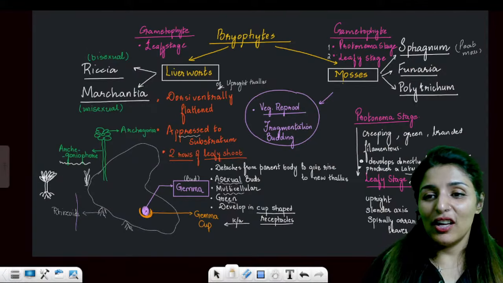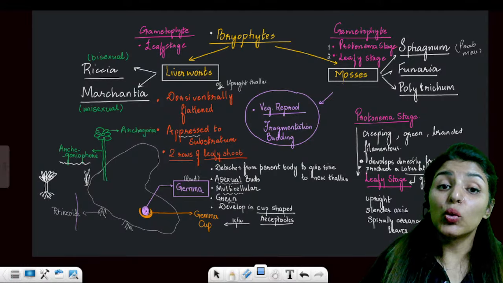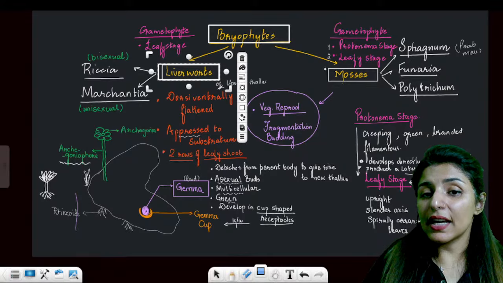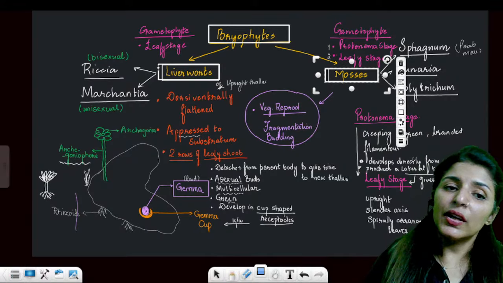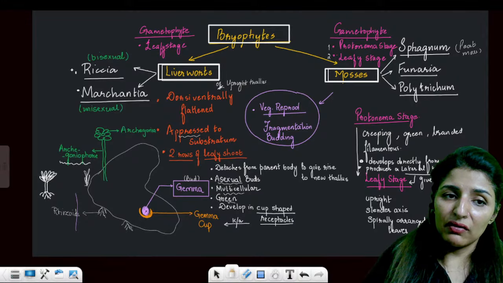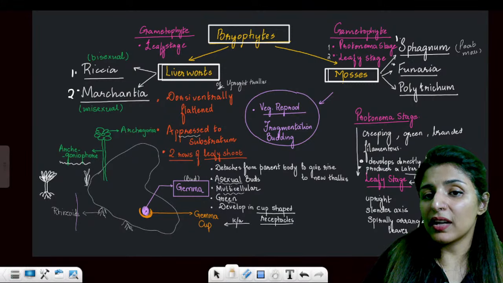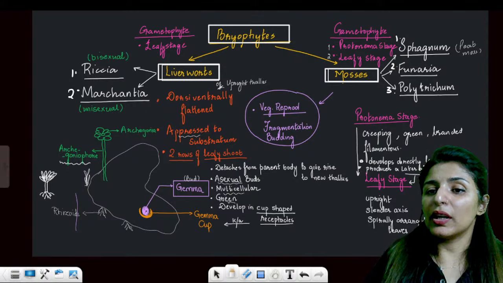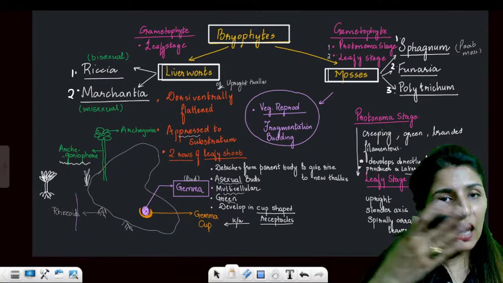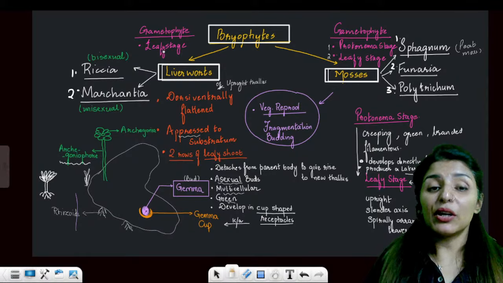Moving on, bryophytes are of two types. We have read that bryophytes are of two types. One are liverworts, second are mosses. In liverworts, we have two examples, Riccia and Marchantia. In mosses, we have three examples: Sphagnum, Funaria and Polytrichum. Now, the difference is basically how the thallus looks and also in their gametophytic generation.